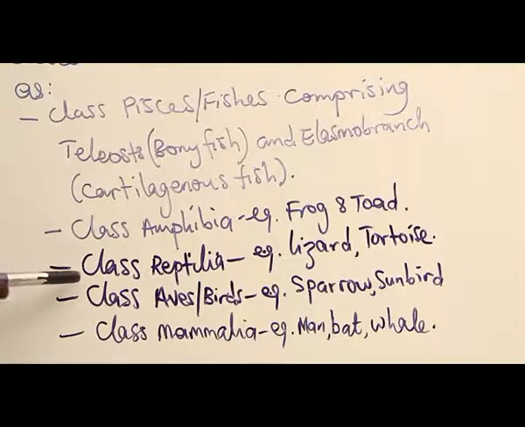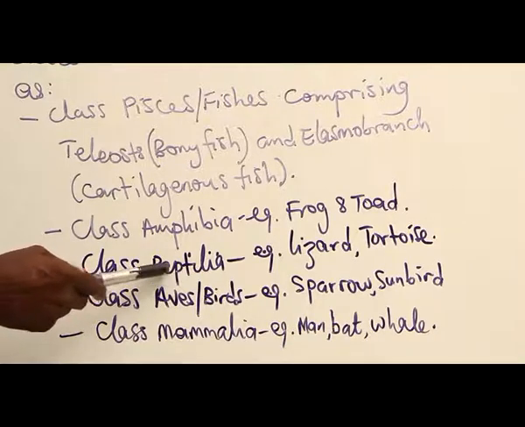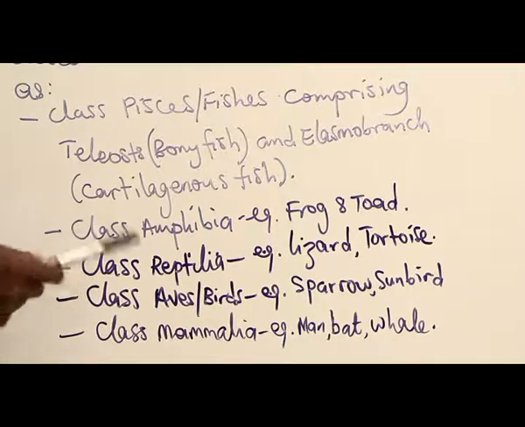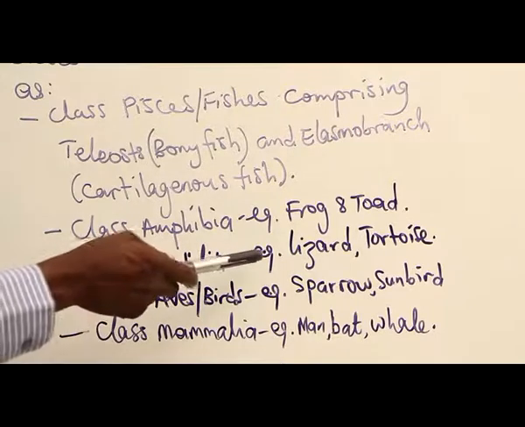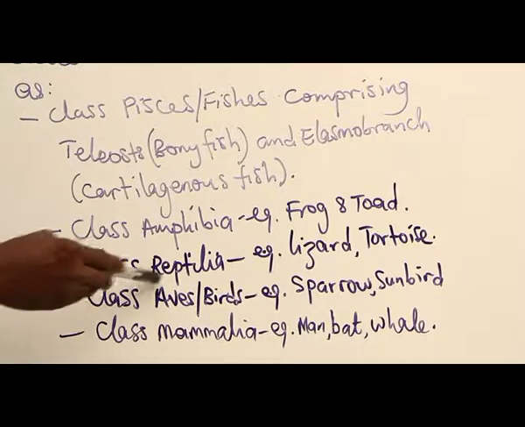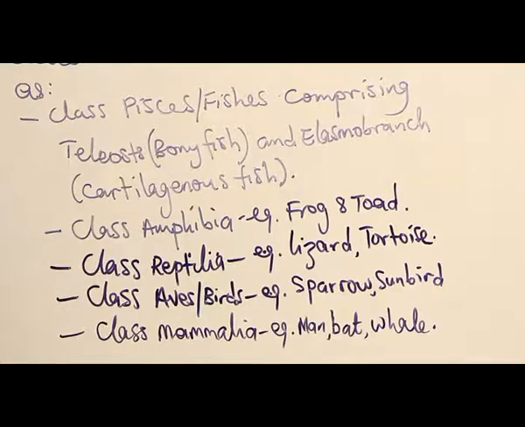Then we have the class Reptilia. This is the first group of vertebrates that completely come back, inhabit the land, colonize the land. The examples here are lizard, tortoise, crocodile and snakes and so on. They belong to this group. Their life is spent on land, and that is why they have dry scales to be able to cope.